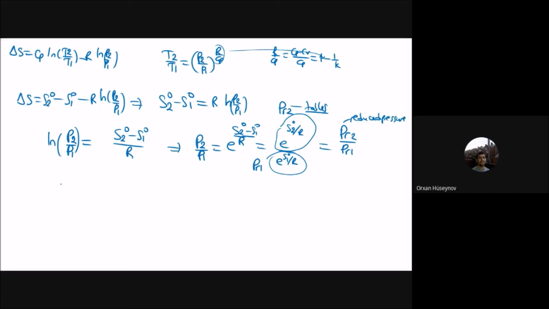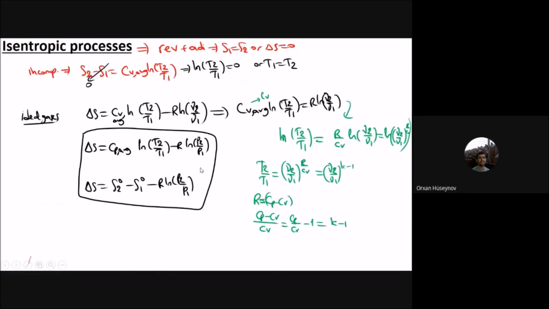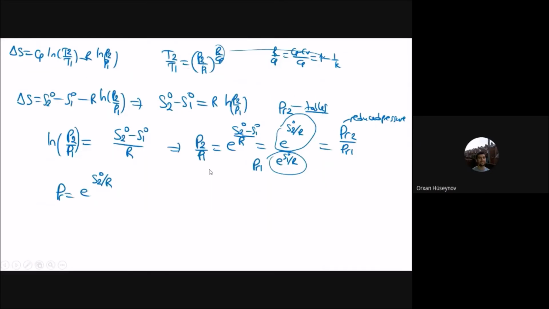The reduced pressure PR is e to the power of S super 0 divided by R. Okay, exponential. This has been evaluated in the tables, and you can look at the tables and find the related values. Okay, so I have shown the isentropic processes for the ideal gas, for the incompressible substances, and for the ideal gases with variation of the Cp and the Cv.